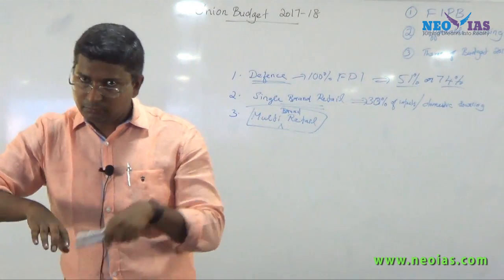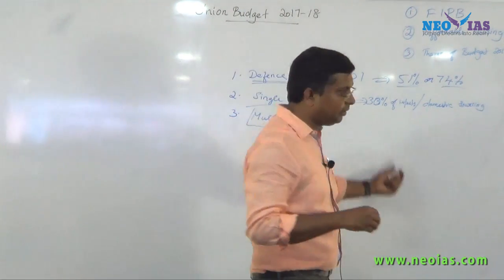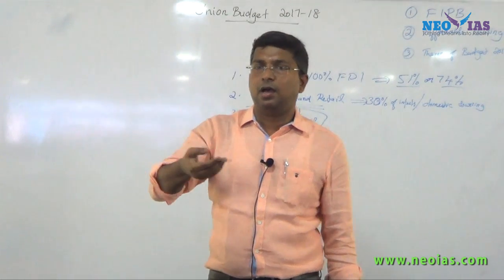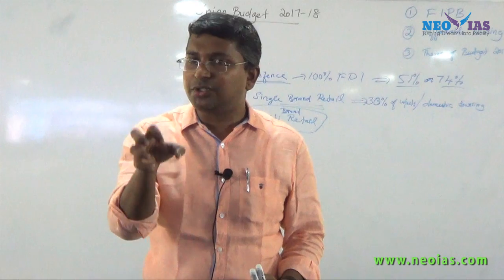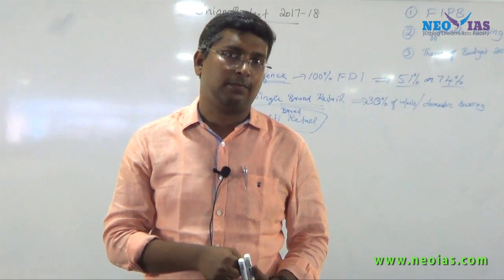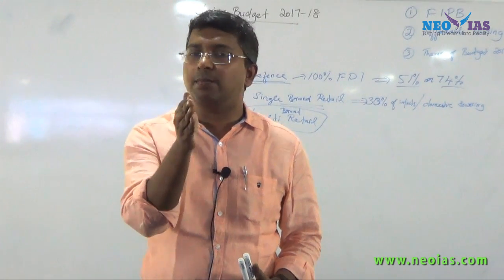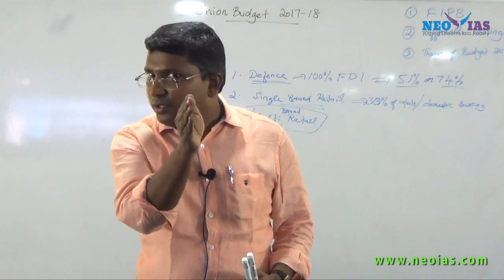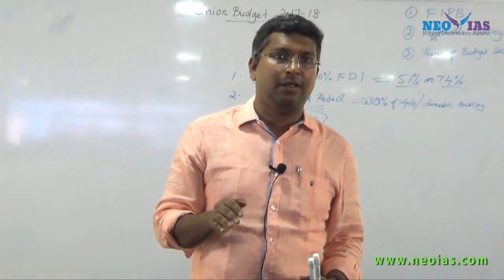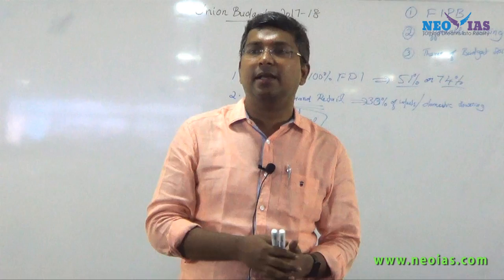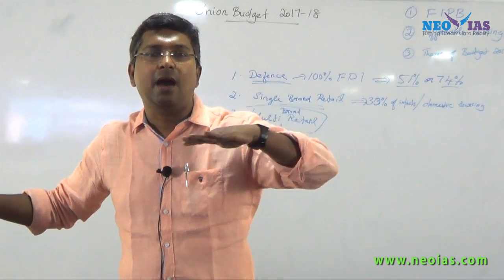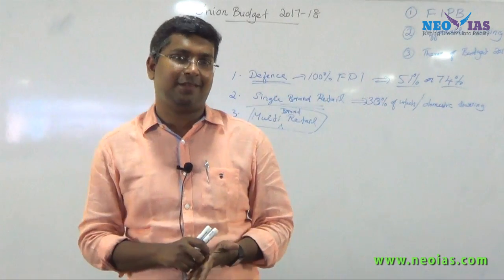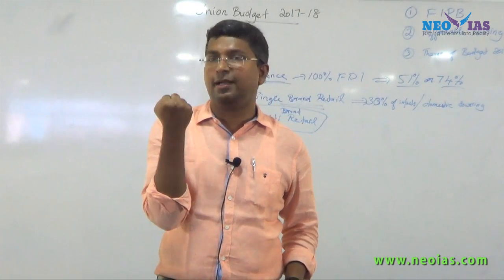And again to this we have made some changes, some exemptions. This domestic sourcing condition can be extended for a few years, provided the company, this single brand company, is a high technology company, like mobile phones, something like that.